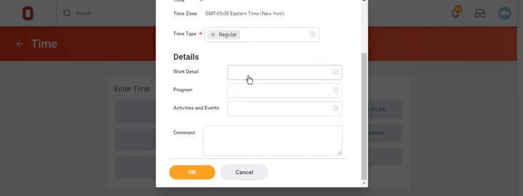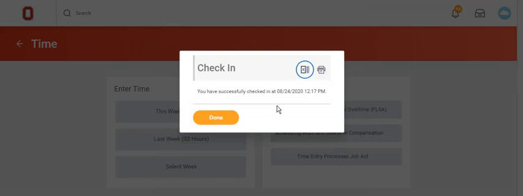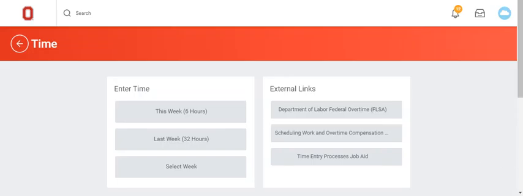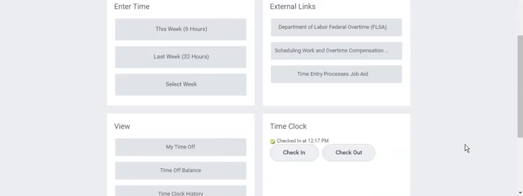If needed, add any work tags to the Details section. Click OK. Workday will confirm the check-in. Click Done. New information confirming the check-in displays under the time clock section.